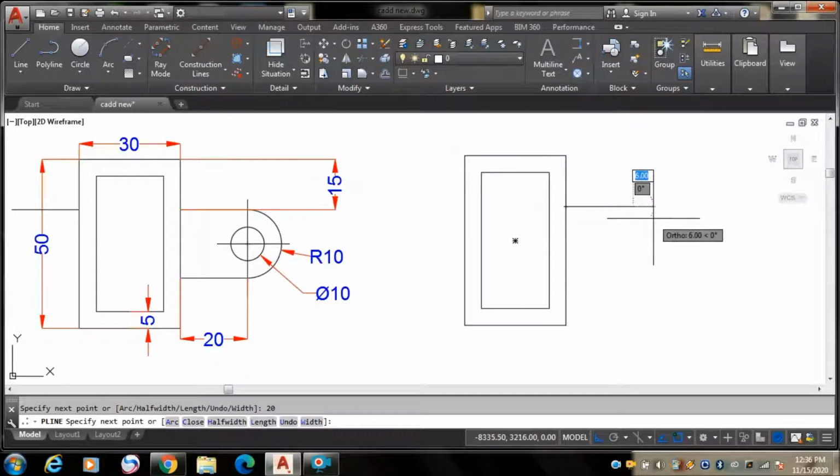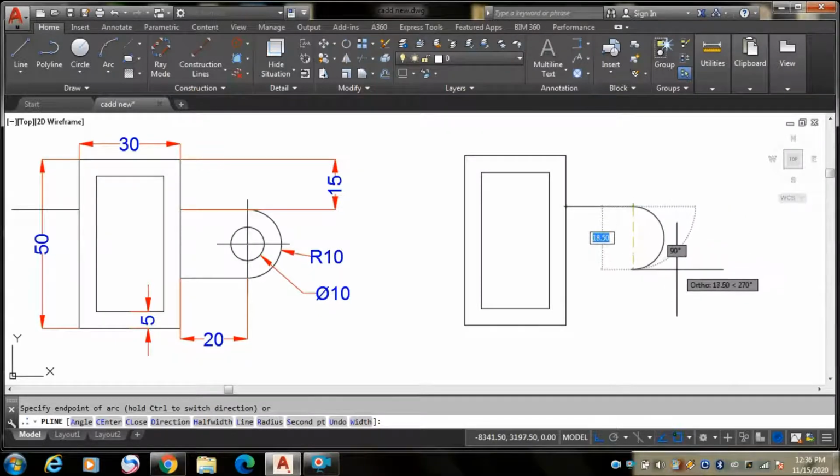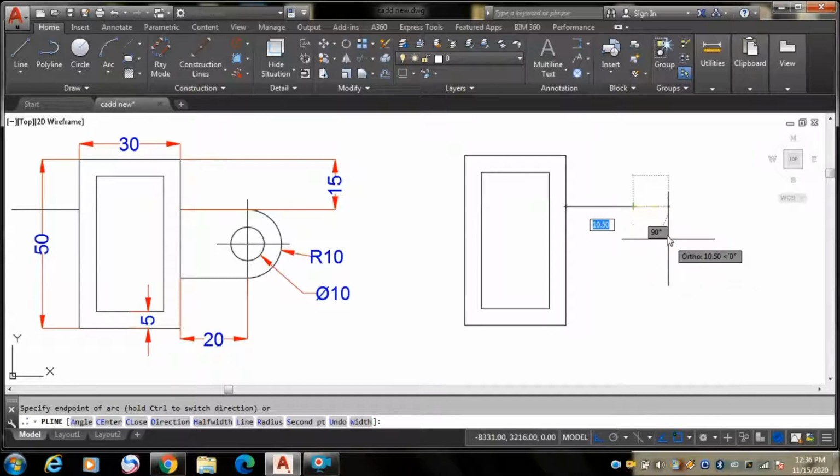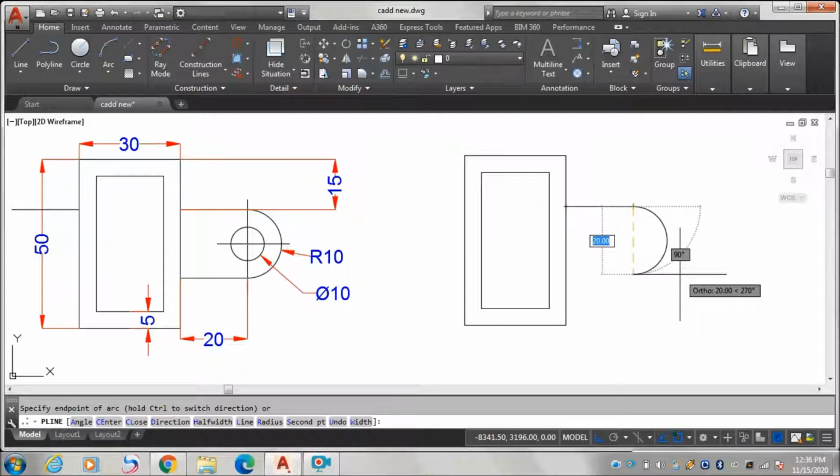For taking the arc, you have to right click here and press on arc. Now the arc radius is 10, but it is indicating the diameter. So radius 10 means diameter is 20, so I will take diameter as 20.